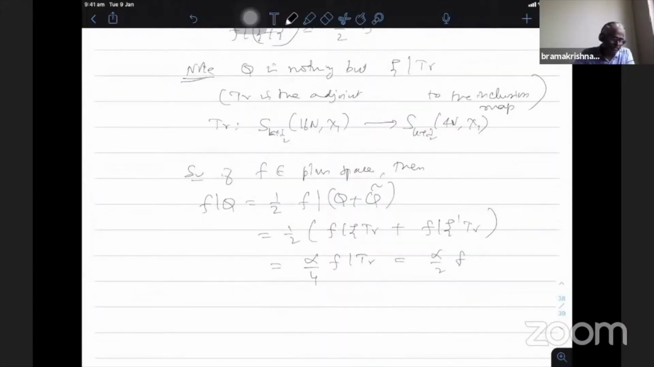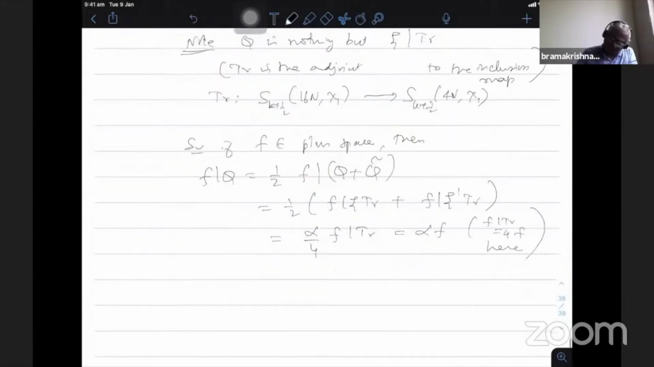Therefore, if f belongs to the plus space, then f|Q is alpha by 2 f. Sorry, I made a mistake, something is wrong. f|Q should be alpha f, no? So f|trace is 4 times f. Sorry, I made a mistake. So in this case, this is equal to alpha f, and f|trace here is 4 times f.